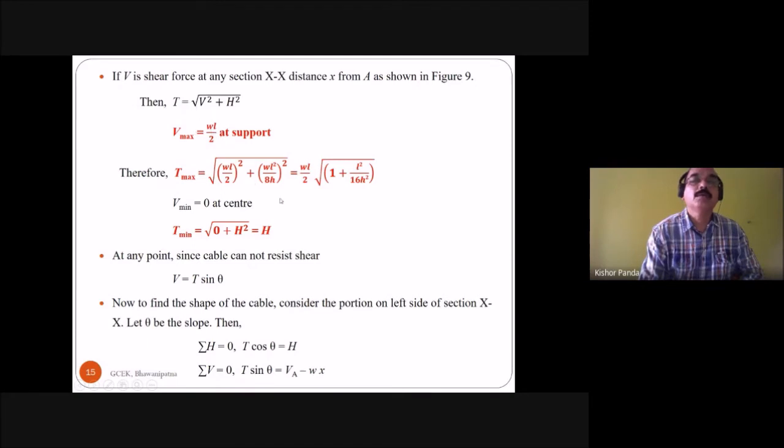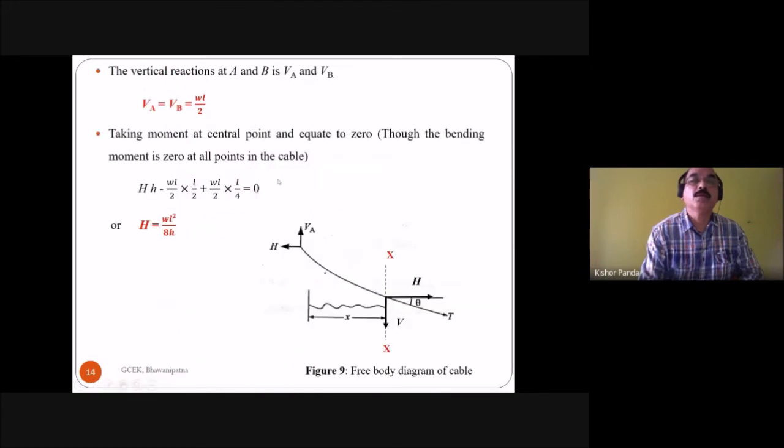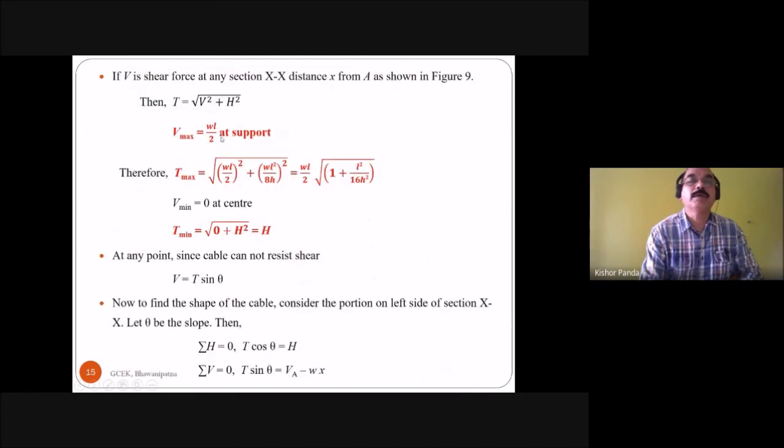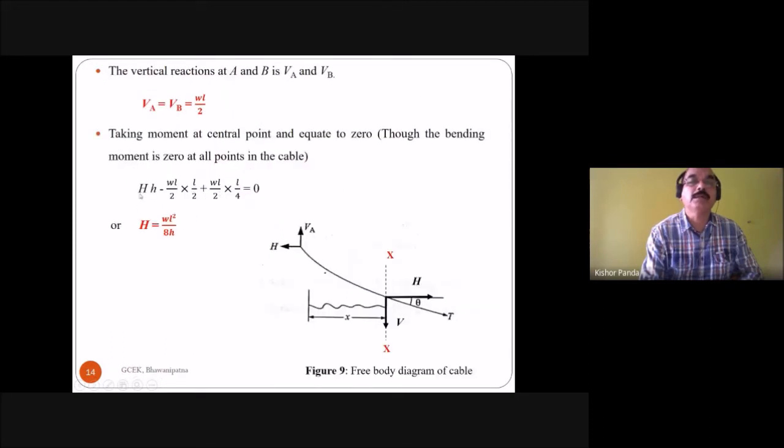But you know, you will get the maximum vertical reaction where? At the support. So at support A and support B, the vertical reaction is maximum, that is VA and VB equal to WL by 2. So V max is equal to WL by 2 at support. And also at the support, the horizontal thrust is equal to WL square by 8h.